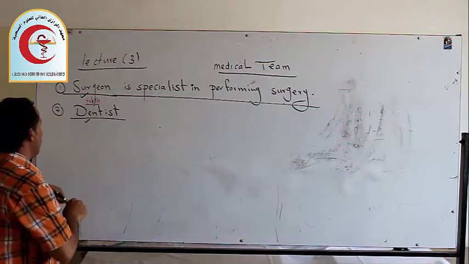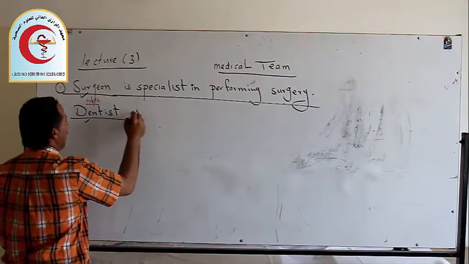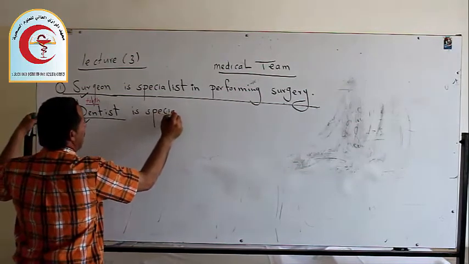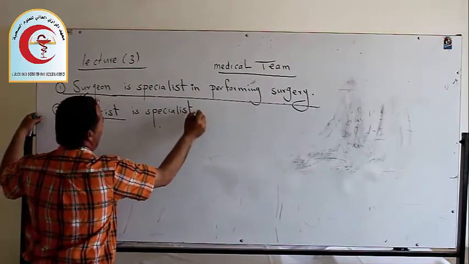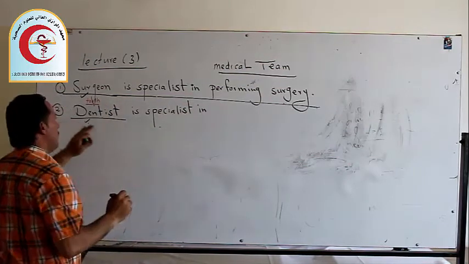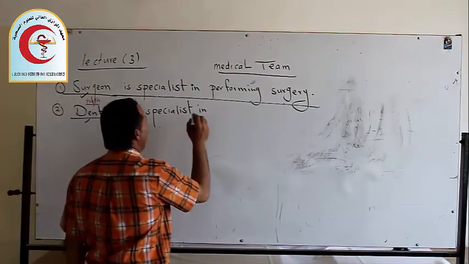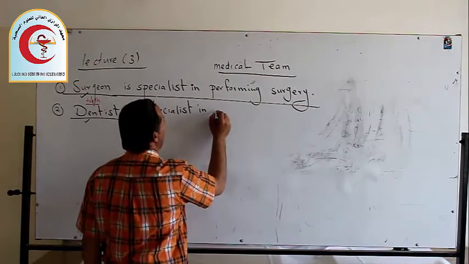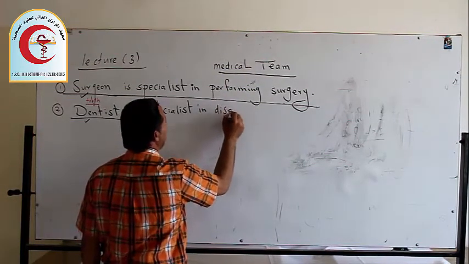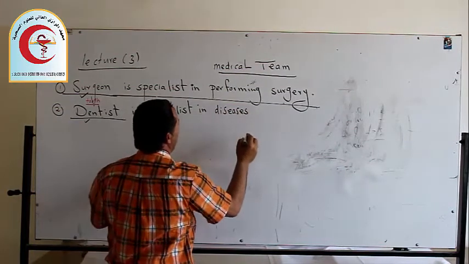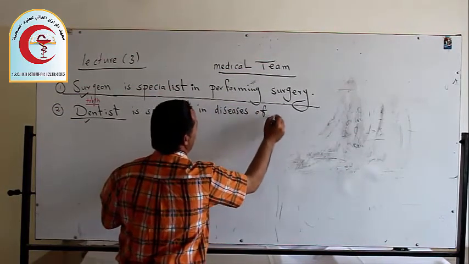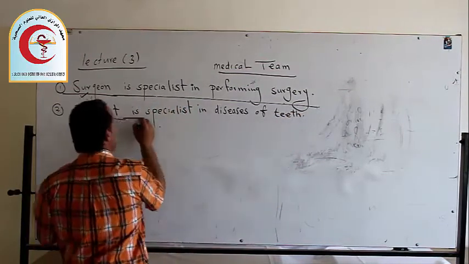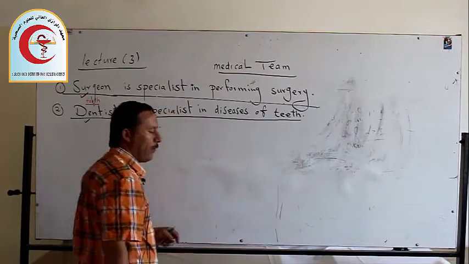A dentist is a specialist in diseases of teeth.